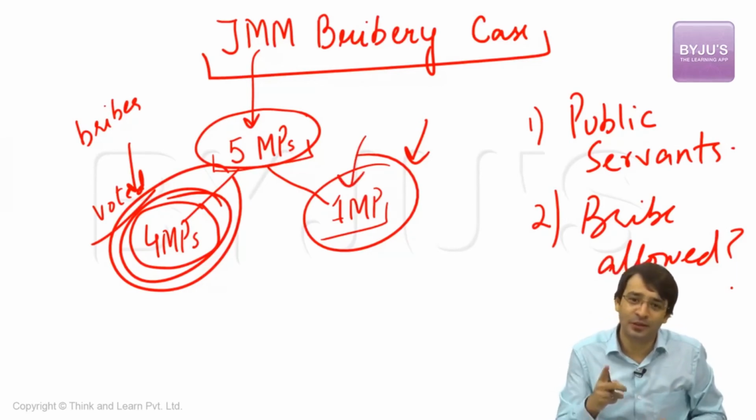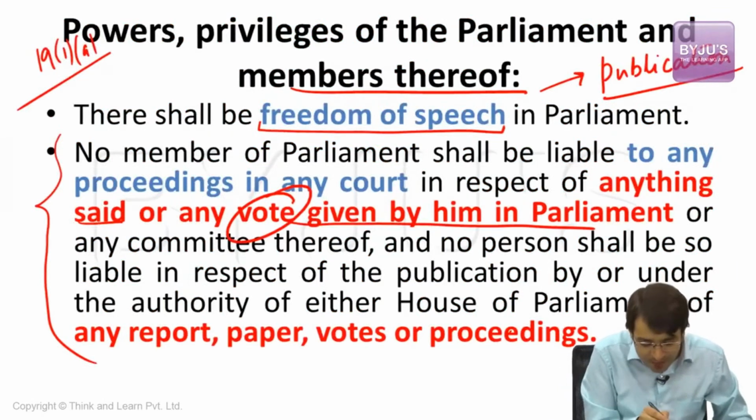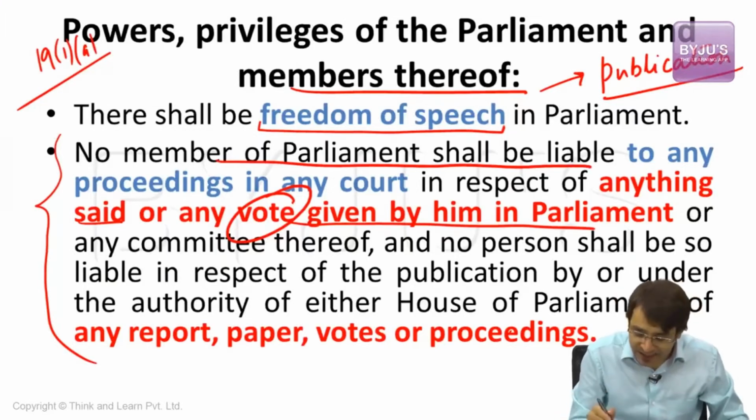Why prosecute him? Look at Article 105 again. No member of parliament shall be liable to any proceedings in any court in respect of anything said or any vote given.